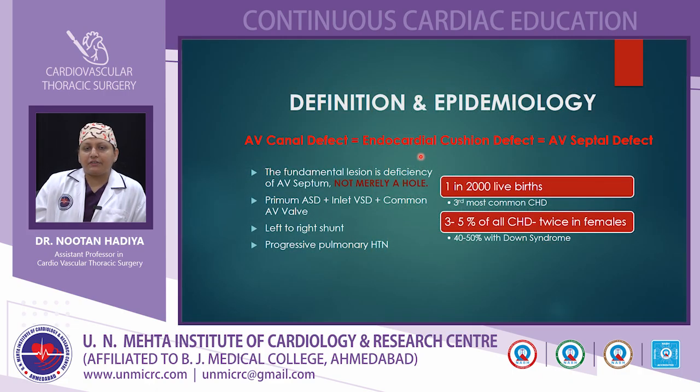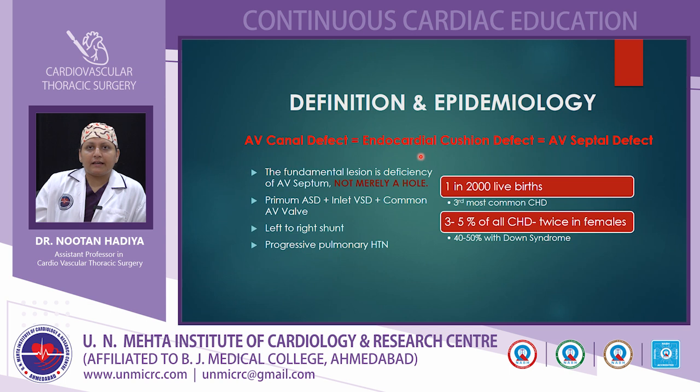Coming to the definition and epidemiology of the atrioventricular canal defect, which is also known as the endocardial cushion defect and atrioventricular septal defect. The main lesion here is the deficiency of the atrioventricular septum. It is not just a hole like ASD or VSD, but it is the combination of the ostium primum ASD plus inlet VSD plus common atrioventricular valve. Here we see a left to right shunt, and there is a progressive pulmonary hypertension seen in patients with atrioventricular canal defect.